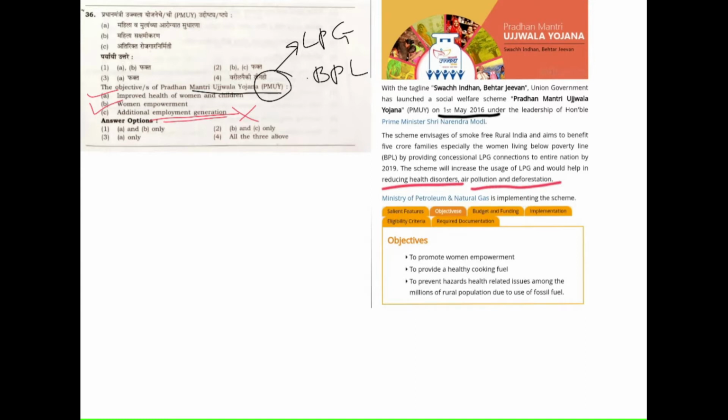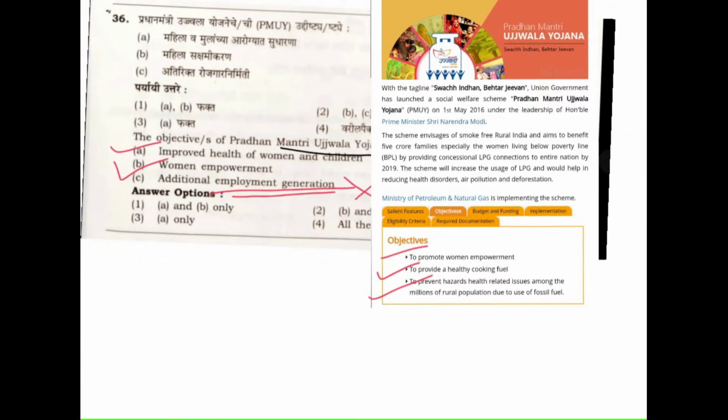The objectives of the scheme were to promote women empowerment, which was option B in our question. Then to provide a healthy cooking fuel, so health of women is there. To prevent hazards and health-related issues among millions of the rural population due to the use of fossil fuels. So additional employment generation is not the objective of the scheme. So the answer should be option number 1, A and B only.